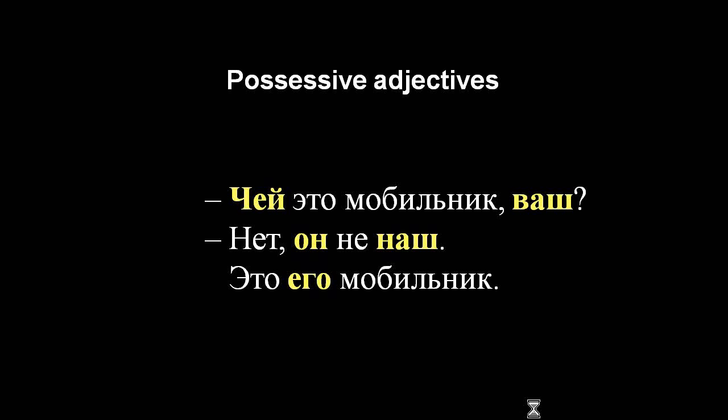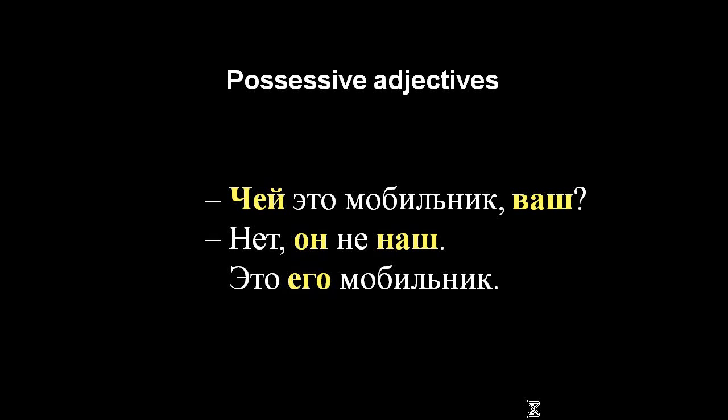Now let's talk about possessive adjectives. Look at the examples on the slide. Чей это мобильник? Ваш? Whose cell phone is that? Yours? Нет, он не наш. No, it's not ours. Это его мобильник. It's his cell phone. Let's substitute a different noun.